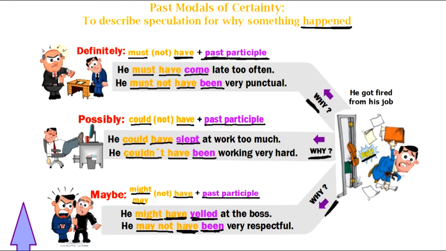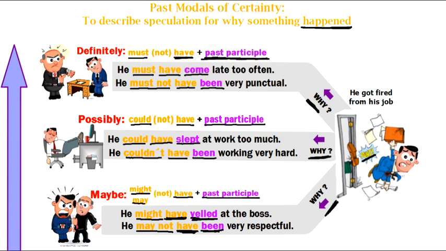Good. Now, all of these are talking about how positive I am for what I'm saying. Maybe down here, right, is like, not 100% sure, right? But I think that's possible, that's what happened. Here it's possibly this is what happened, right? Not saying how sure I am, just saying that it's possible that that happened. And definitely is like, I'm almost 100% sure this is what happened, okay? So, those are our past modals of certainty to describe speculation for why something happened.